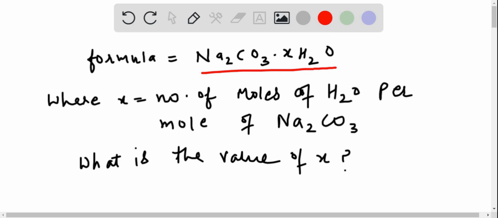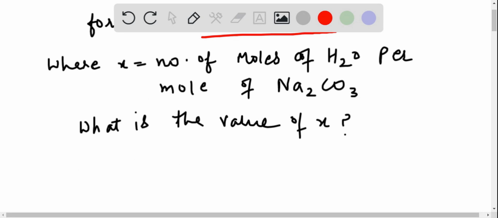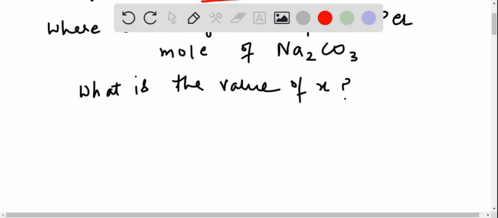When a 2.558 gram sample of washing soda is heated at 125 degrees Celsius, all the water of hydration is lost, leaving 0.948 gram Na2CO3. So what is the value of x in this question that is asked?